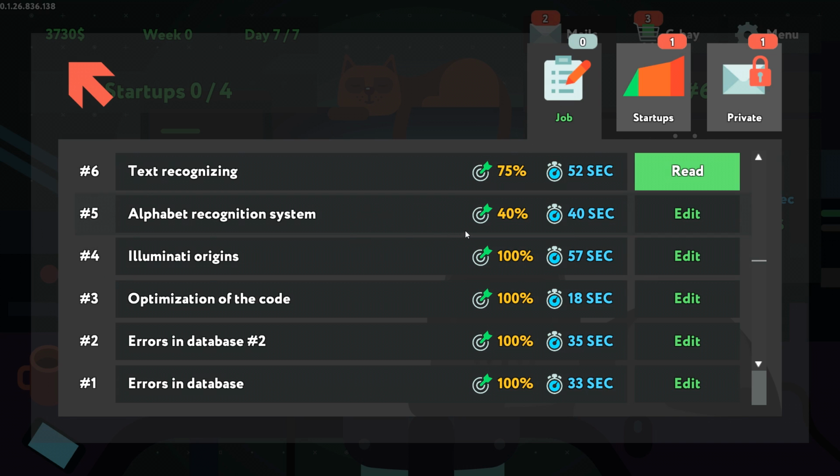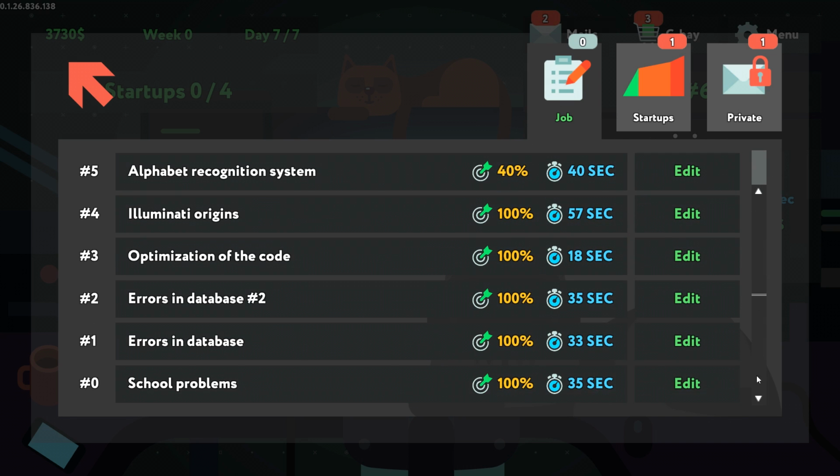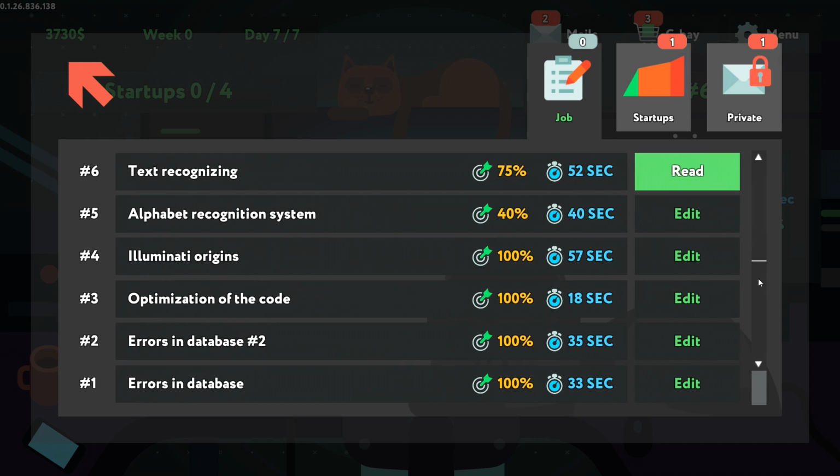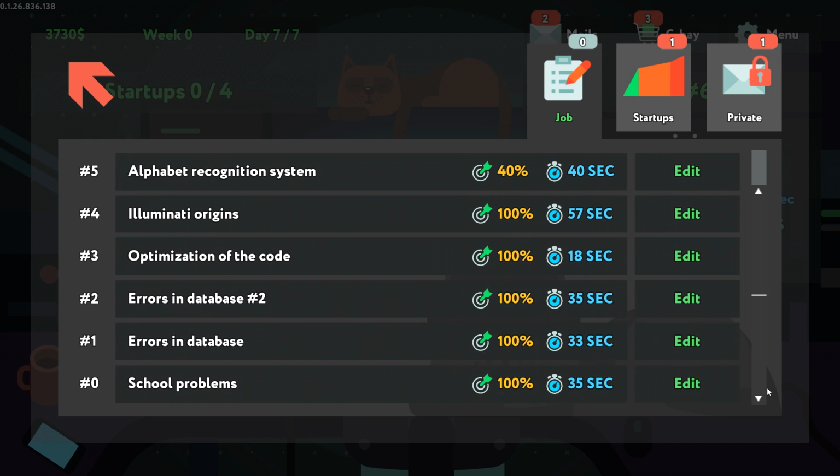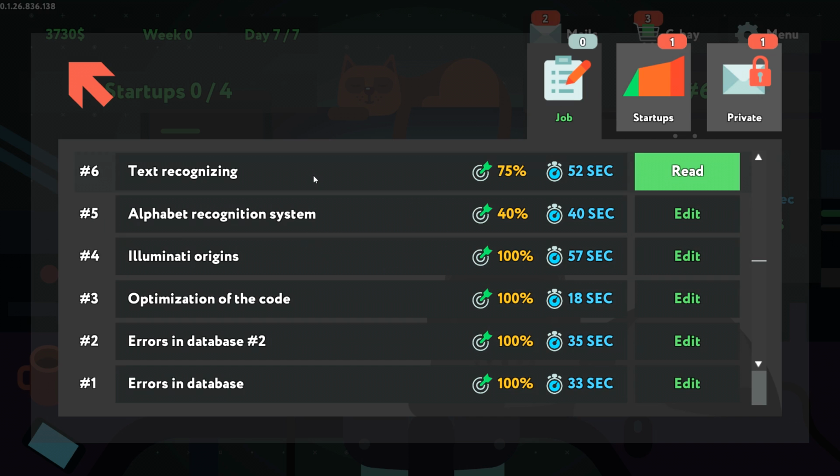Mails? Which ones have I done before? Oh. I thought the little tiny thing was my scroll bar, but this giant thing's my scroll bar. Whoops. 40%.